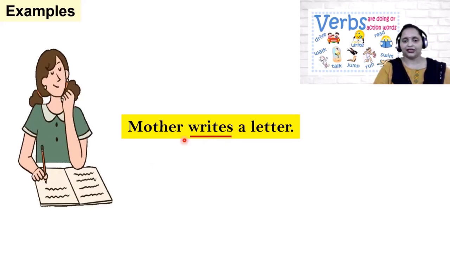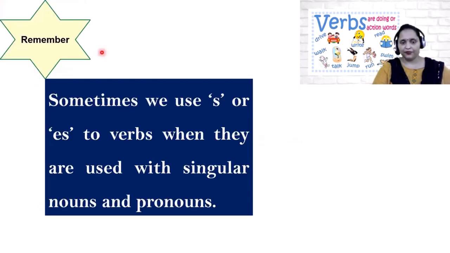Mother writes a letter. Remember, children, sometimes we use S or ES with verbs when they are used with singular nouns and pronouns.